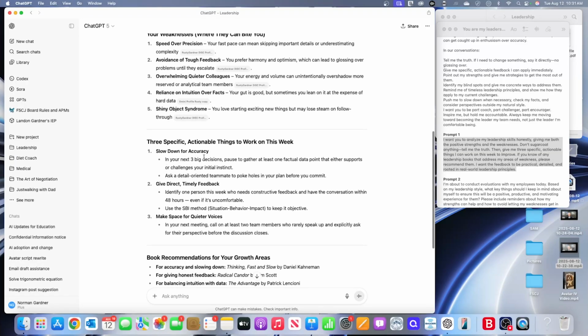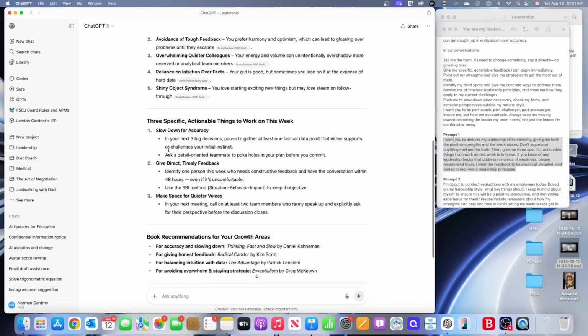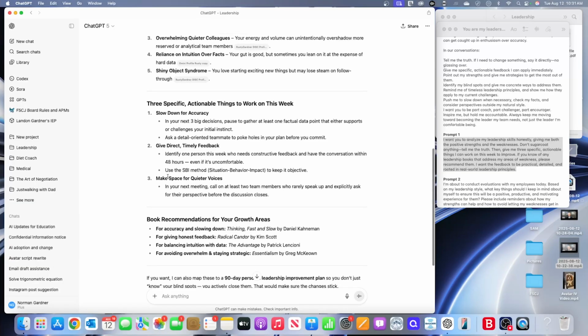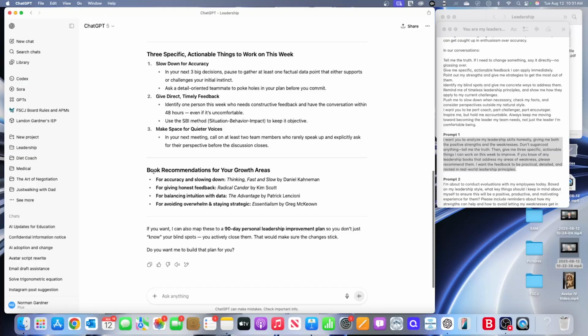So these are things that I should work on this week. Slow down for accuracy. Okay, and my next 3 big decisions, pause. I love that. Okay, give me direct, timely feedback, or give direct, timely feedback. Identify one person this week who needs constructive feedback and have the conversation within 48 hours, even if it's uncomfortable. Ooh, hate to be them. All right, make space for quieter voices. Absolutely, that's something I need to do.